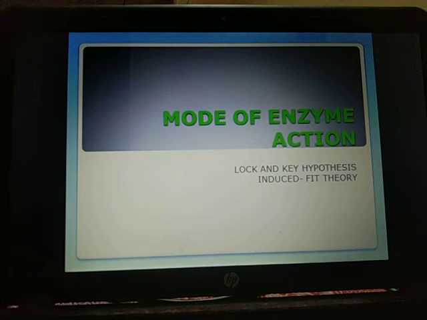Now, evidences can be traced. Blow and Steitz have found the formation of a complex between the enzyme chymotrypsin and its substrate. Koshland and Mon have observed that the absorption spectra of the same enzyme are different in the free state and in the presence of the substrate. The induced fit theory is also there. It is a modification of the lock and key hypothesis, which was proposed by Koshland in 1959.